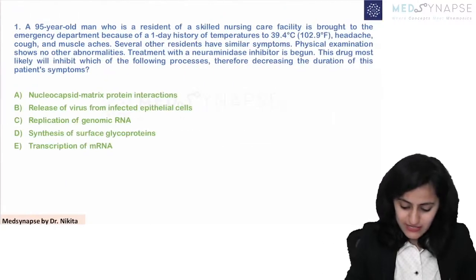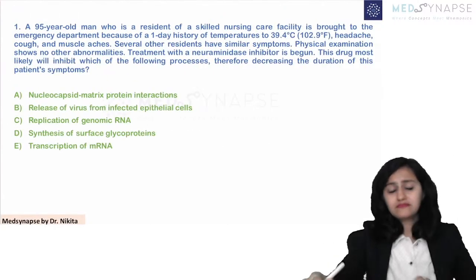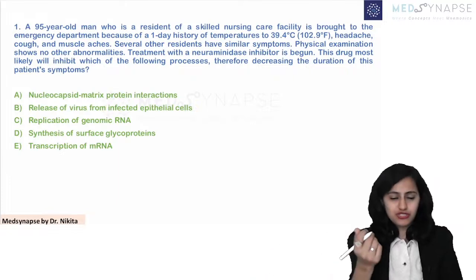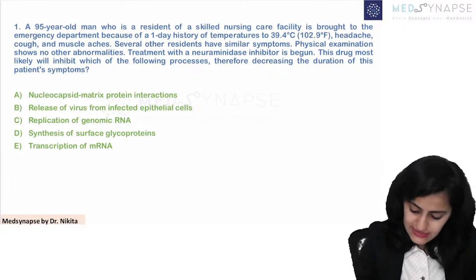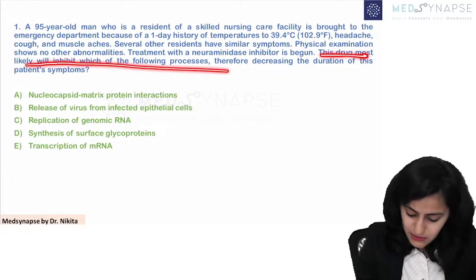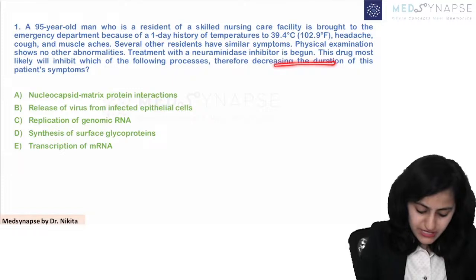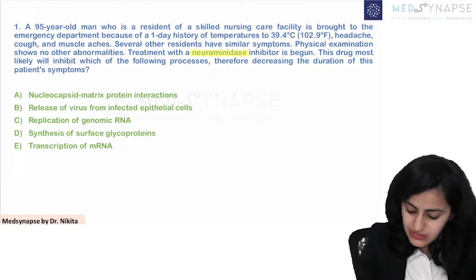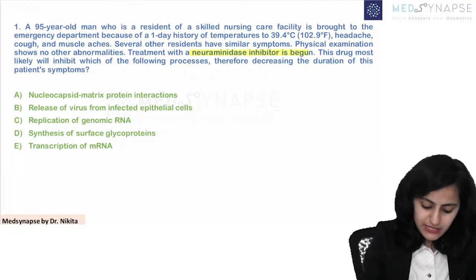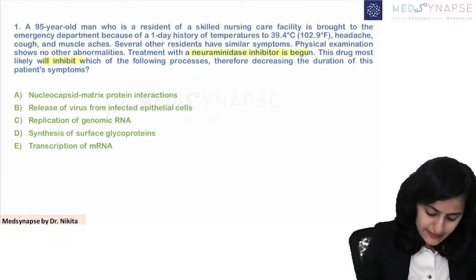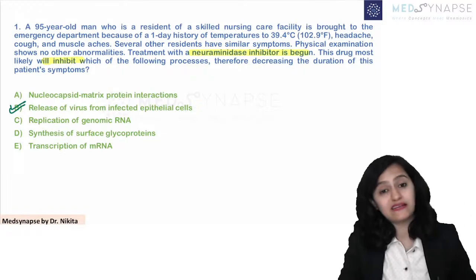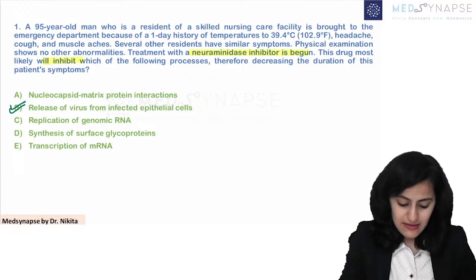Okay. So let's go on discussing our question. The first one here. See, always remember this, that when there are lengthy questions, it is the last 2 lines which are the first to be read in your questions. Okay, that saves a lot of time. So I'll start with the last line, the last second line. This drug most likely will inhibit which of the following processes, therefore decreasing the duration of the patient's symptoms. The second last line, I see that a treatment with a neuraminidase inhibitor is begun. So neuraminidase inhibitor drugs basically will act by inhibiting the release. They inhibit the release of virus from the infected epithelial cells.